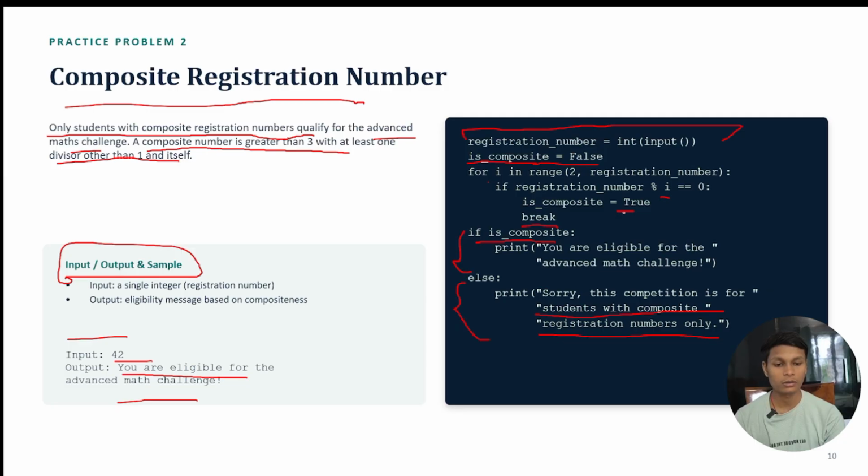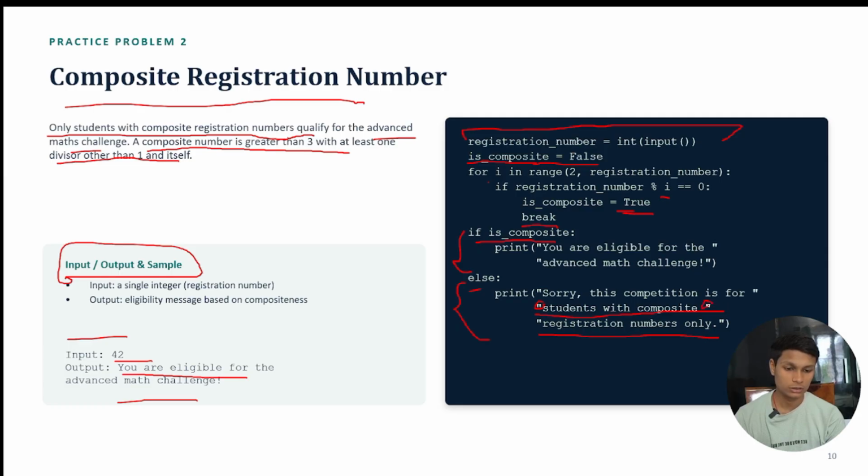So here the value will be true, which means the if will be true. That's why we are printing "You are eligible for the advanced mathematics challenge. Congratulations". Don't write anything from your own side. After that, the else part will be printed. You can see here that the else part will be "Sorry, this competition is for a student", ignore this.